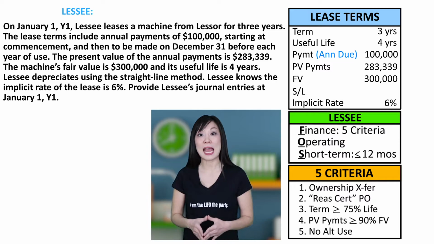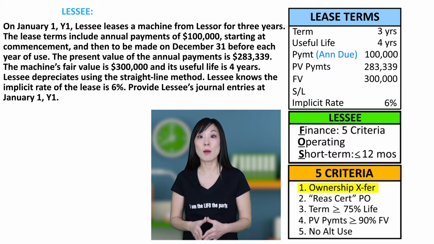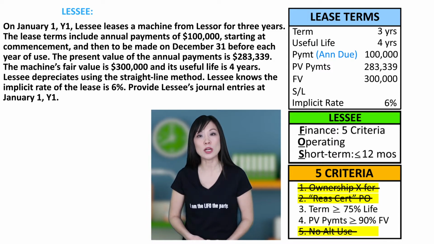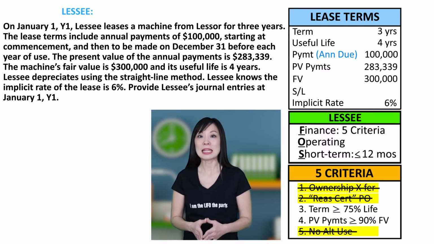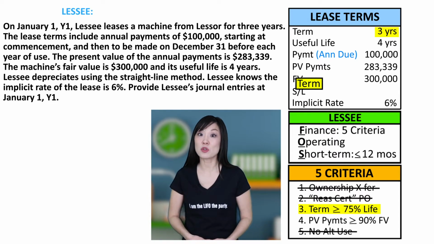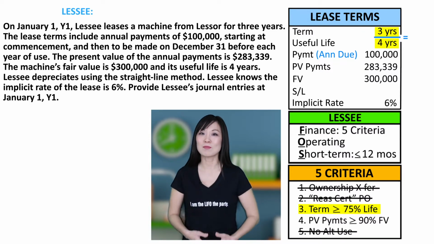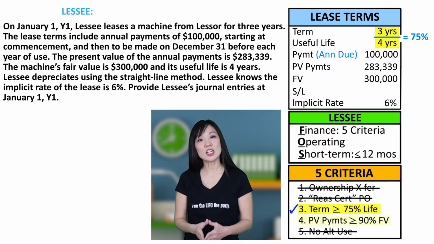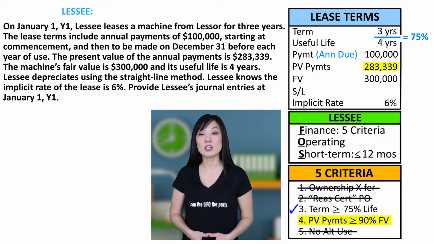The prompt doesn't say anything about ownership transfer, purchase option, or no alternative use. So criteria 1, 2, and 5 are out. That leaves criteria 3 and 4. Under criteria 3, the lease term is 3 years divided by the useful life of 4 years equals 75%. We hit criteria 3. And under criteria 4, the present value of the payments,